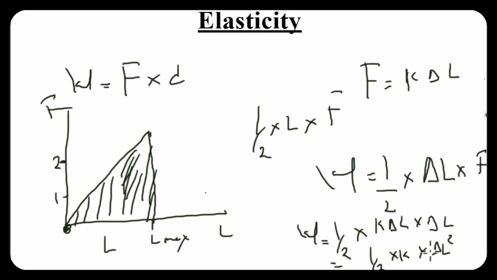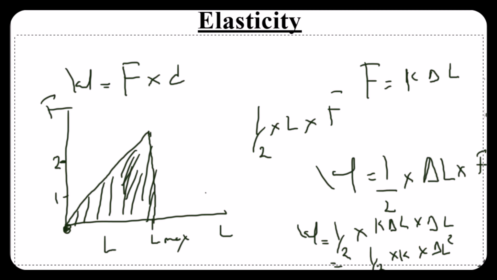So lastly, let's move on to the elastic potential energy. From work, energy and power, we're told we have different types of energy. We have kinetic energy, potential energy, chemical energy, electrical energy, and so on and so forth. Then for the potential energy, we're told we have multiple types. There's a reason why if you throw an object up, the object will fall down. That's as a result of its gravitational potential energy.